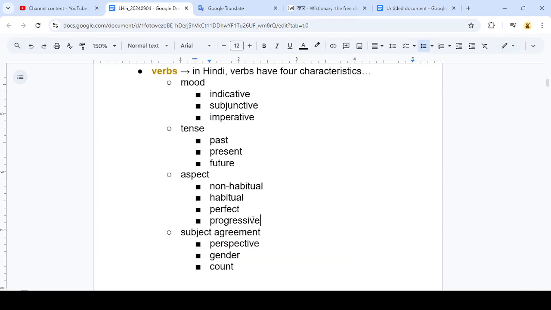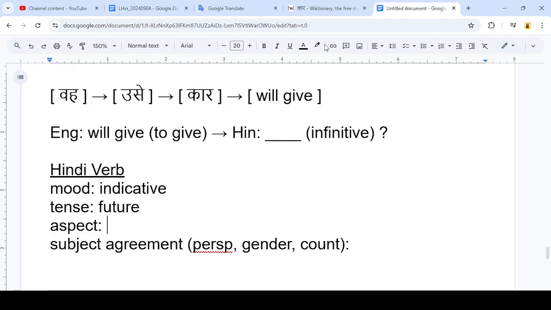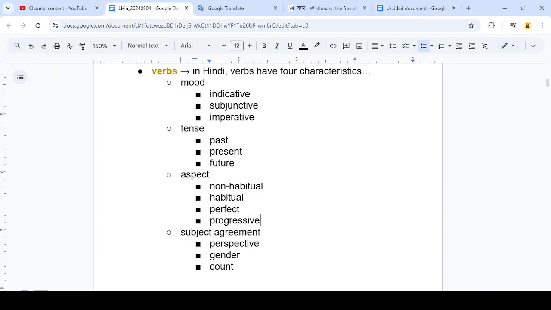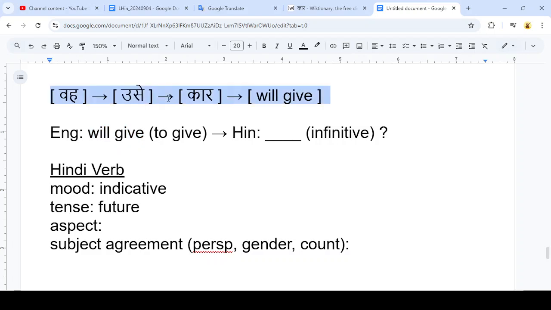We're definitely not progressive aspect. Progressive is like the ing form: running, hiking, skiing. It's also called continuous. So we do not have that in our example. We just have will give. It's not habitual, because she will give him the car sounds like it's just happening once.